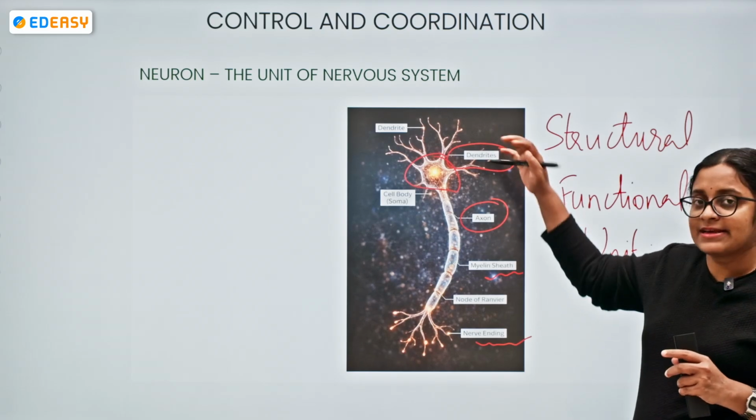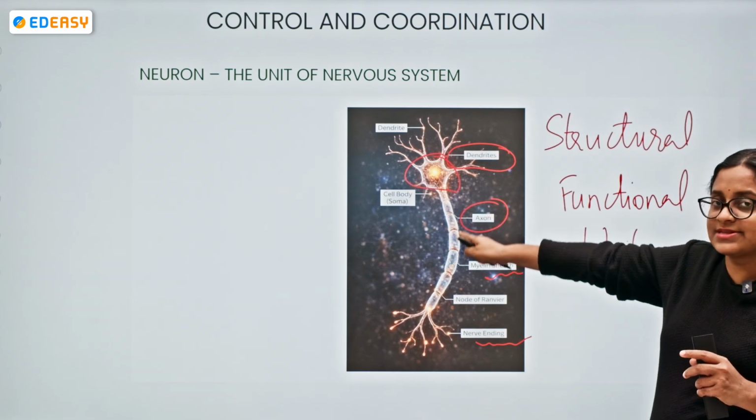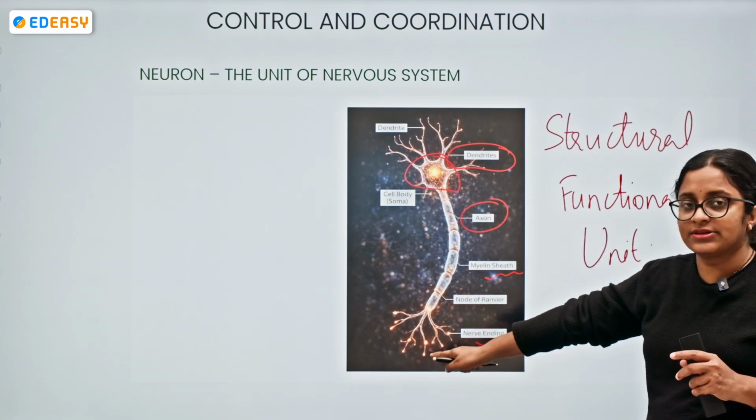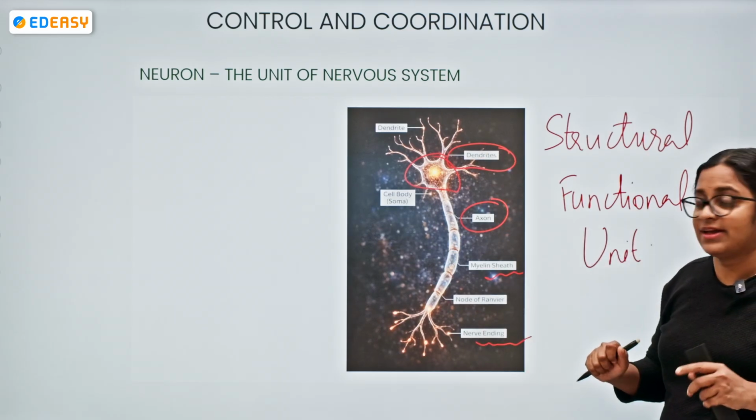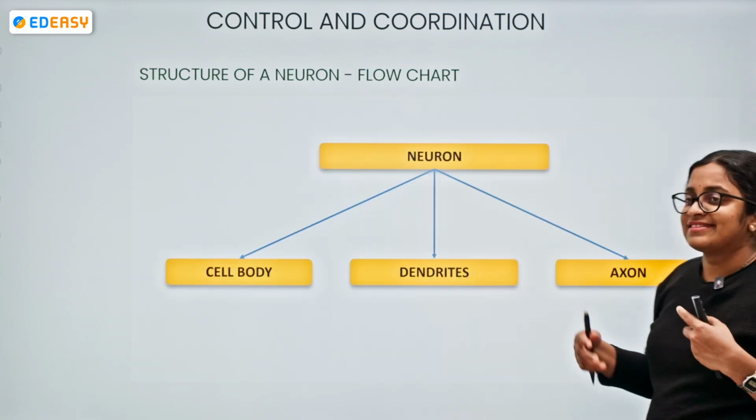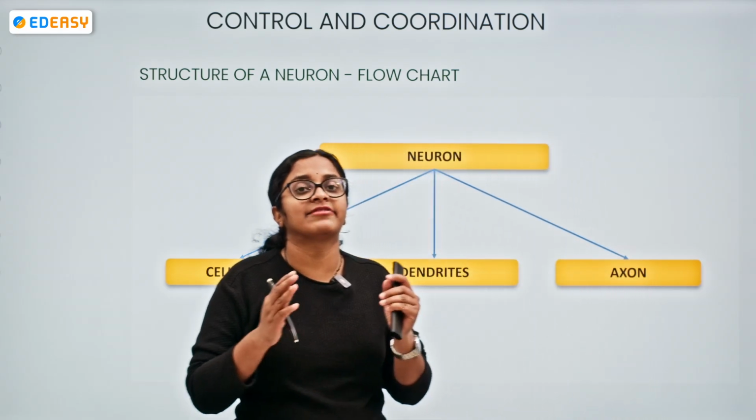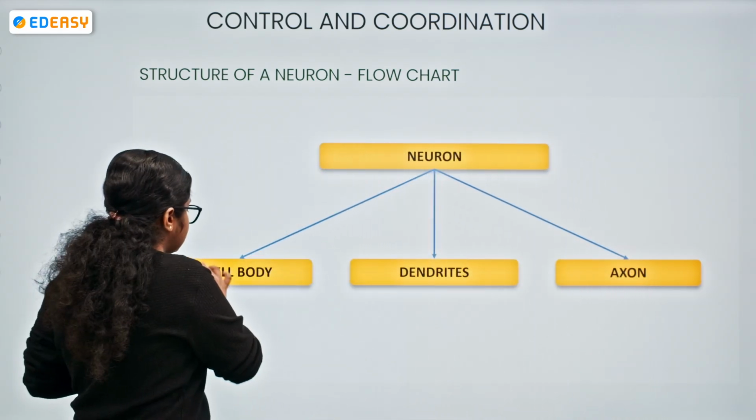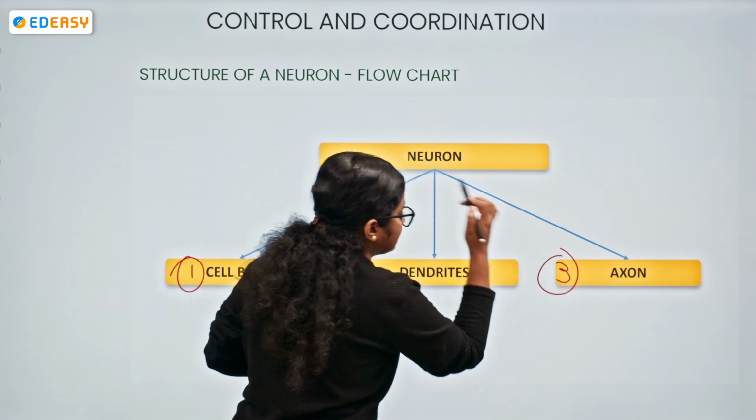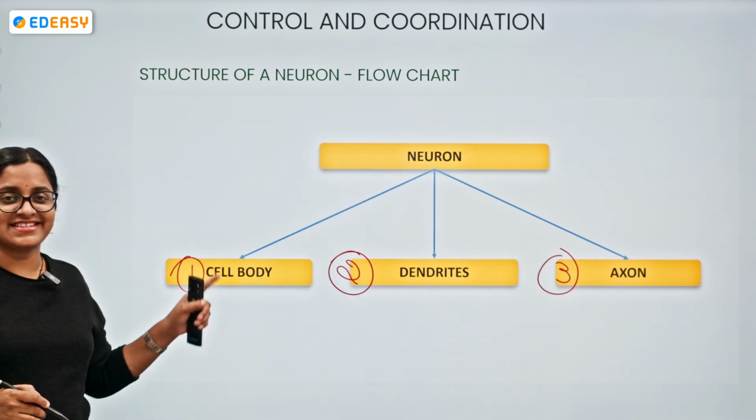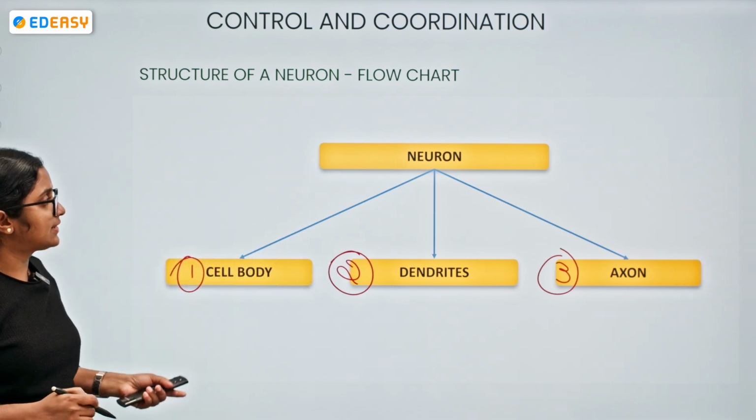Nerve impulse from the other neuron reaches the dendrites, travels to the cell body, from cell body to the axon, axon to nerve terminals. From here it reaches the next neuron. So the structural organization of a neuron, mainly we can say that it has three parts. What are they? The cell body, the dendrites and the axon. Now the ones that I discussed previously in the diagram are mentioned here.